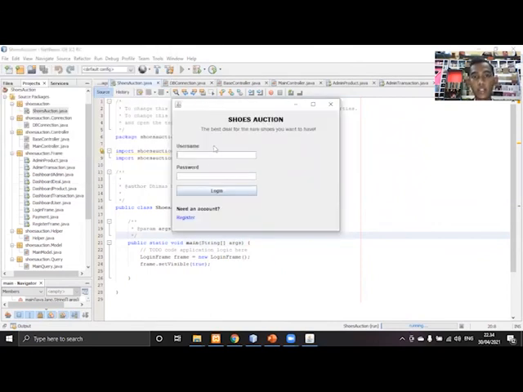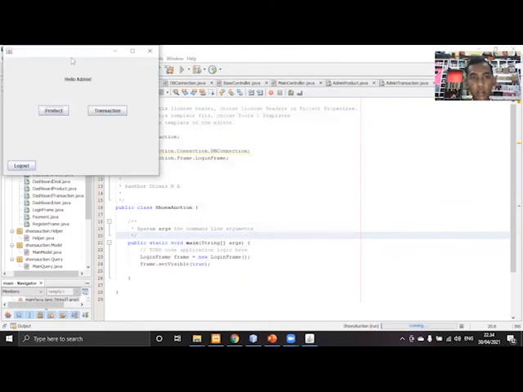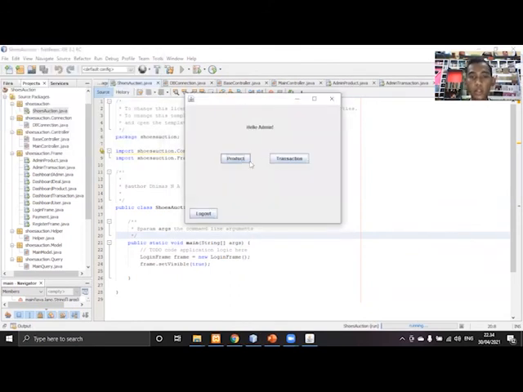Then if we log in as admin, this will show the product and transaction button.